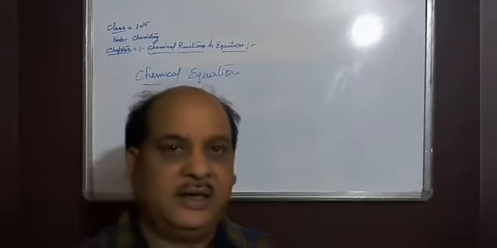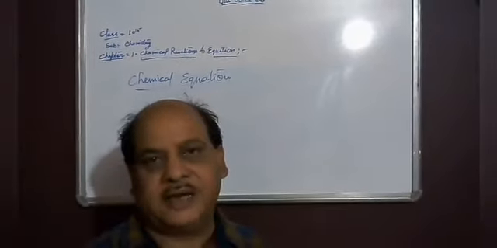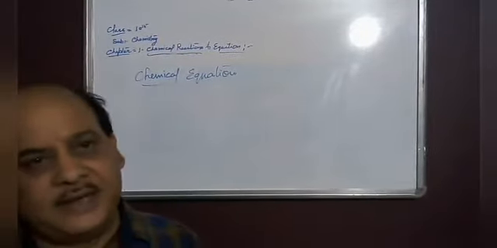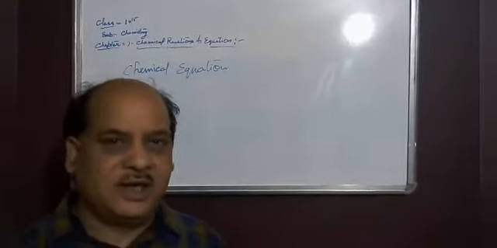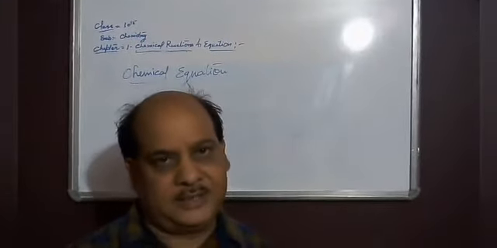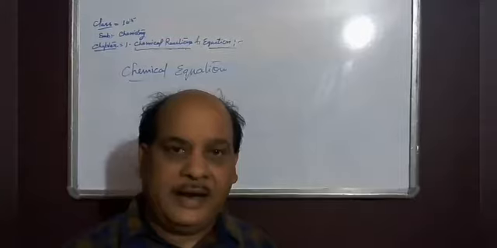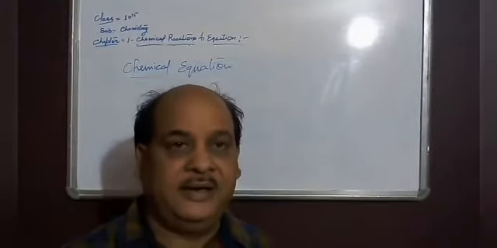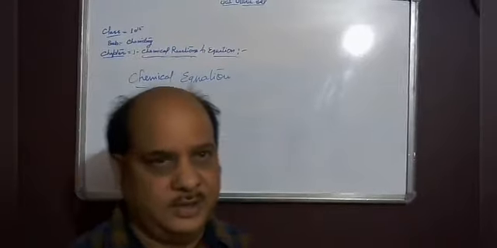In a chemical equation, the reactants are kept on the left hand side with a positive sign and products are kept on the right hand side with a positive sign. An arrow pointing towards the product side is kept between reactants and products.